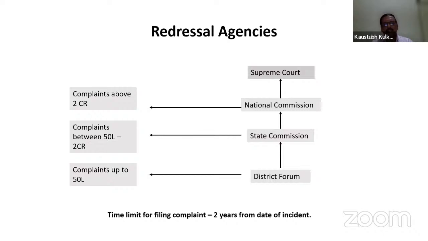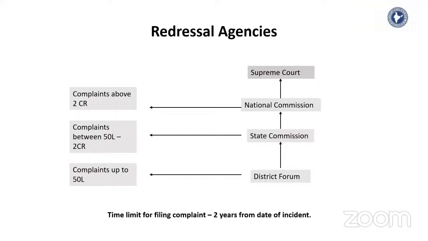Or maybe the insured person. So here, as pointed out by the participants, the 2 years from the date of accident will not come in picture, but 2 years from the date of non-giving of the award or whatever amount of compensation which is not given or claim is not settled. From that date, the injured person can go to the district forum. That is, 2 years from the date of refusal, one can say.